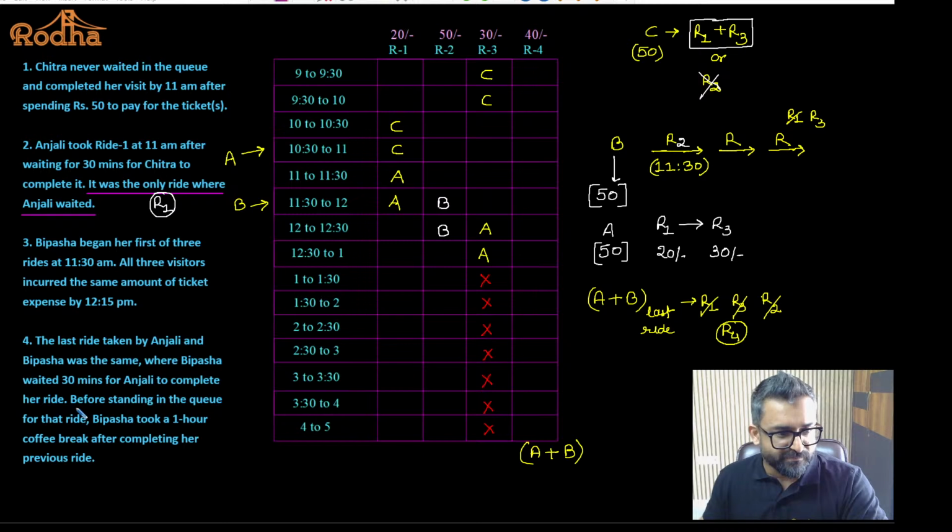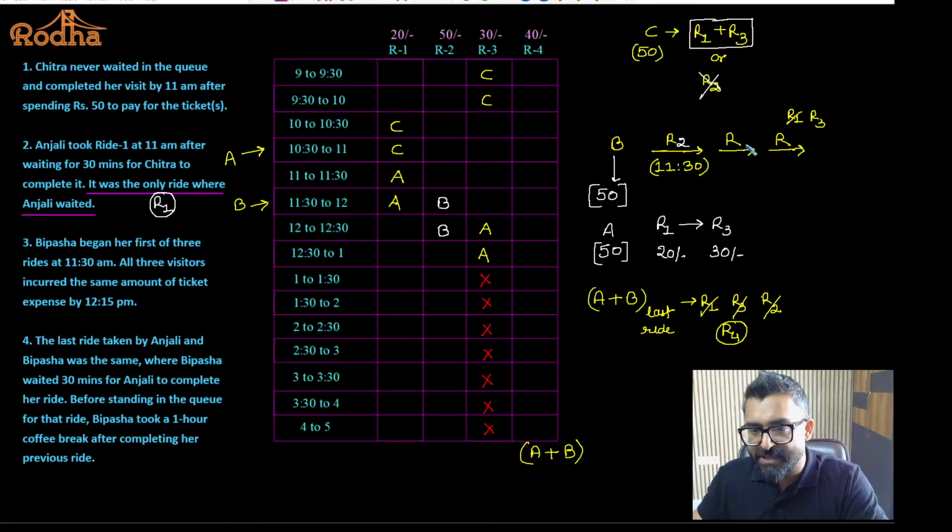What else? Before standing in the queue for that ride, Bipasha took a 1 hour break, after completing the previous ride. Now understand, Bipasha was in ride 2 from 12 to 12:30. Yes or no? Fine. Is that okay? And this ride is already closed. So the second ride of Bipasha should be what? Ride 1. The second ride of Bipasha should be ride 1. Do you agree with this?